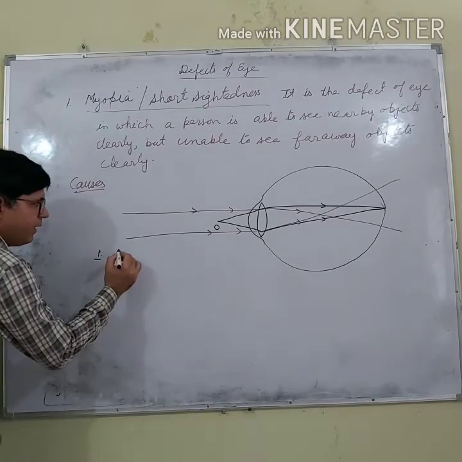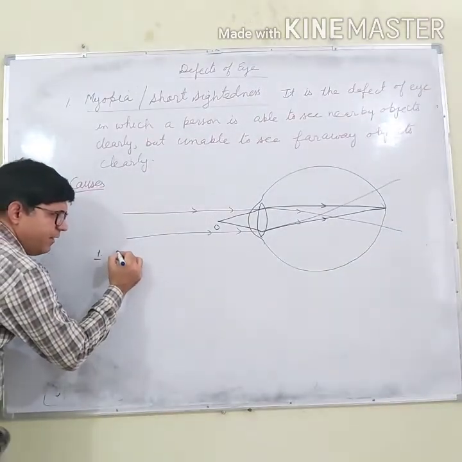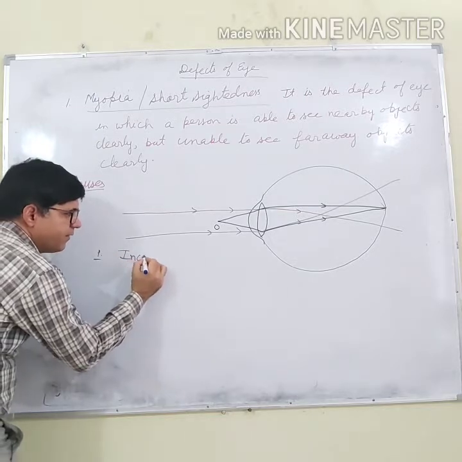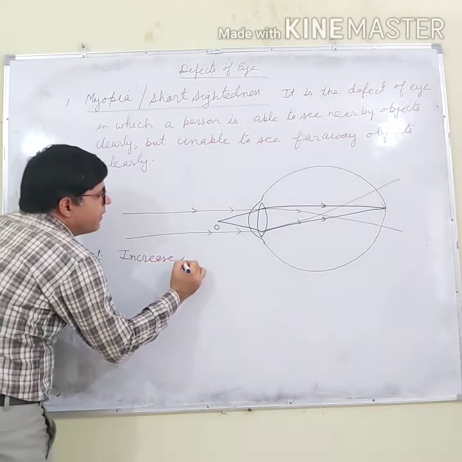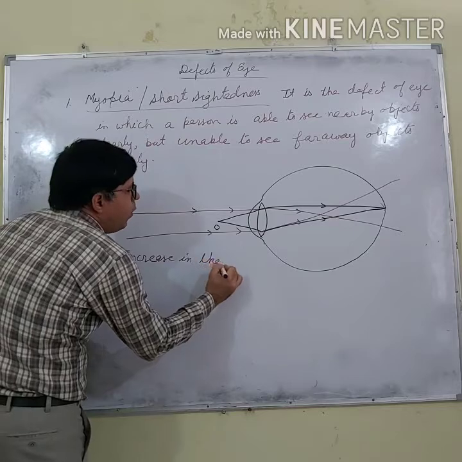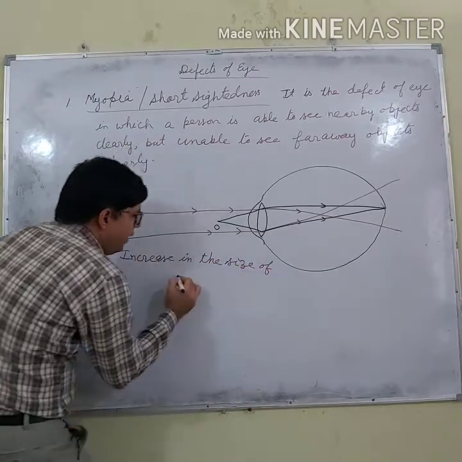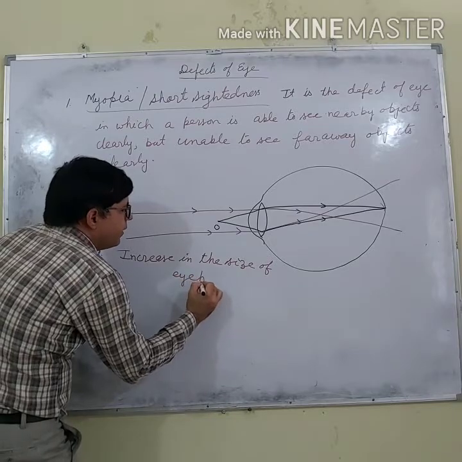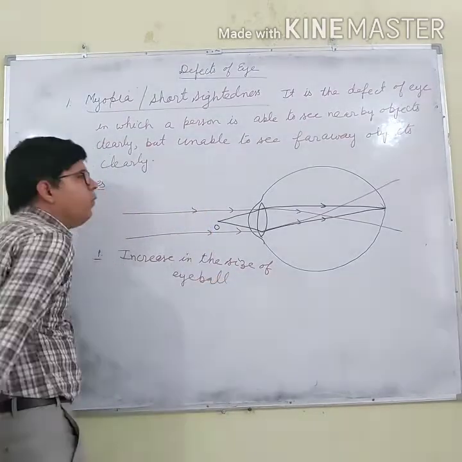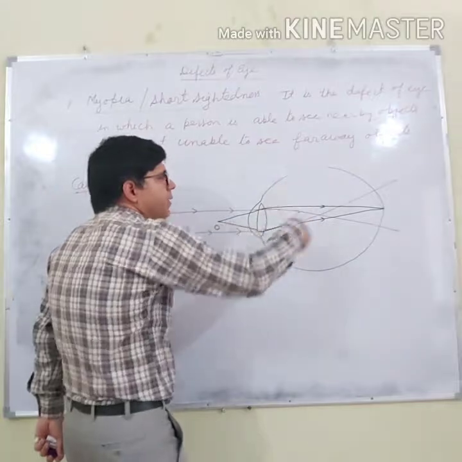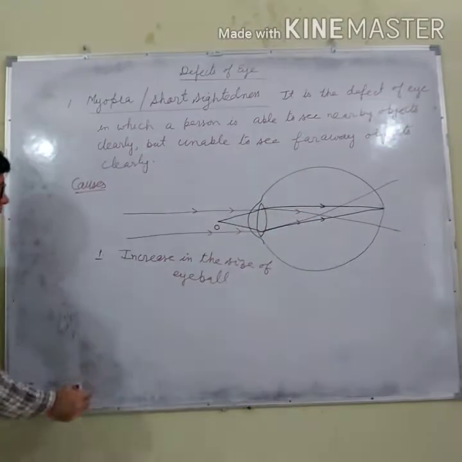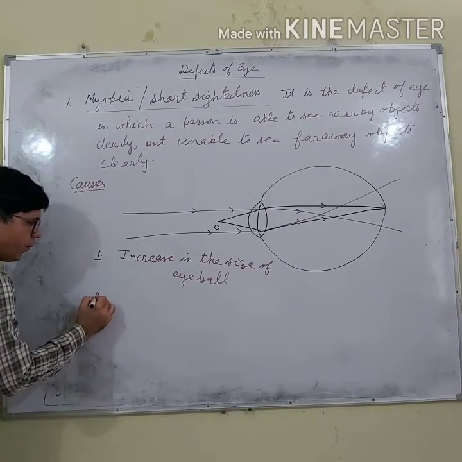So it means that the first reason is increase in the size of the eyeball. If the size of the eyeball is more, again the image will be blurred.